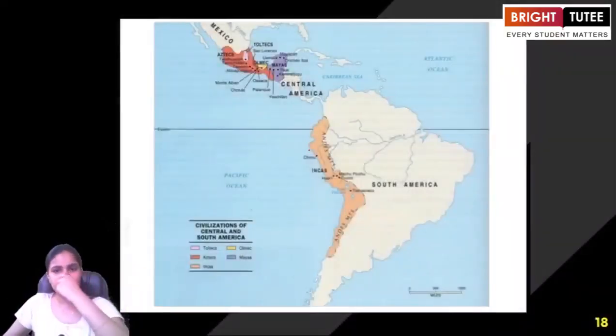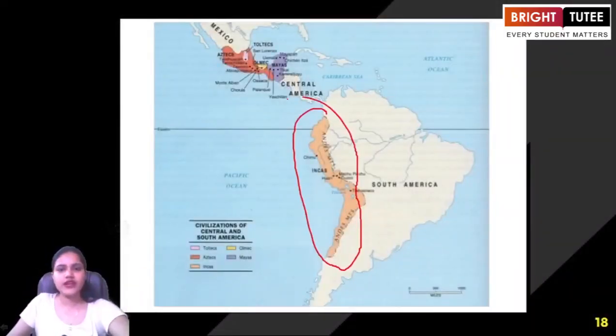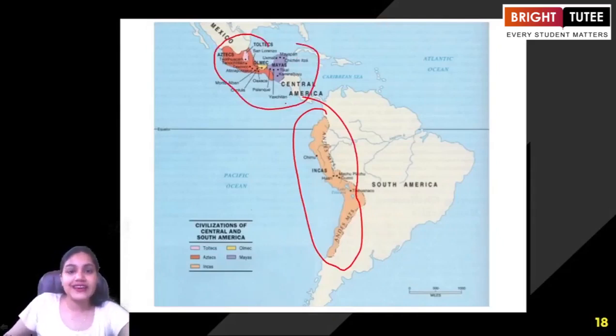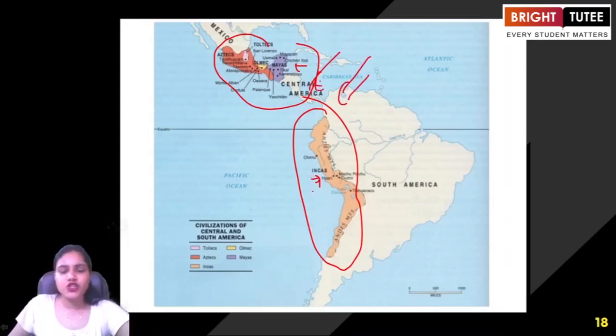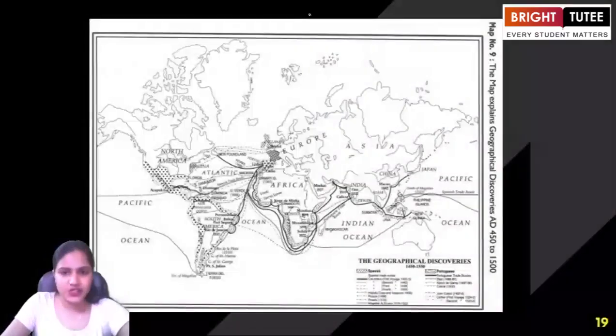So here we are talking about this region. If you look at the colorful map, we are talking about the Aztec, the Inca, and apart from that the Maya civilization. You have heard all these names, right? So this should not be difficult for you to understand. Almost four to five civilizations were springing up in this region, and this was the situation of Central America and South America, with American Indians inhabiting this region.